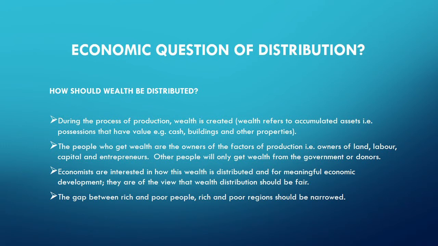Some of these solutions are through taxation. For example, a tax system such as pay as you earn, PAYE, which taxes people with high income higher tax than people with lower incomes. You are taxed according to the income. And by so doing, the gap between the rich and the poor is narrowed. Some people below certain levels of income are not taxed at all. This is just an example. There are other methods, but economists come up with solutions to deal with this.